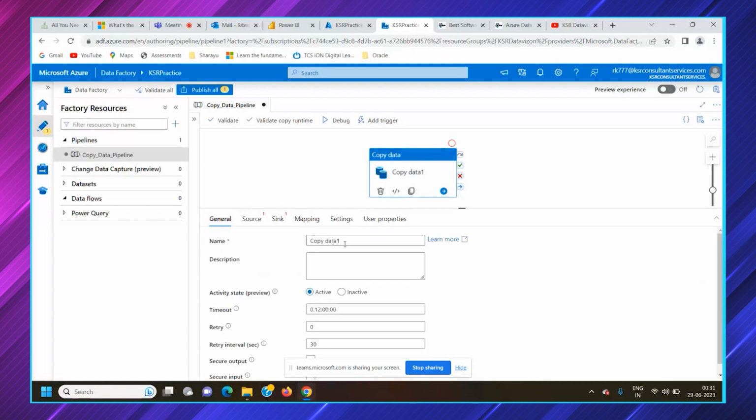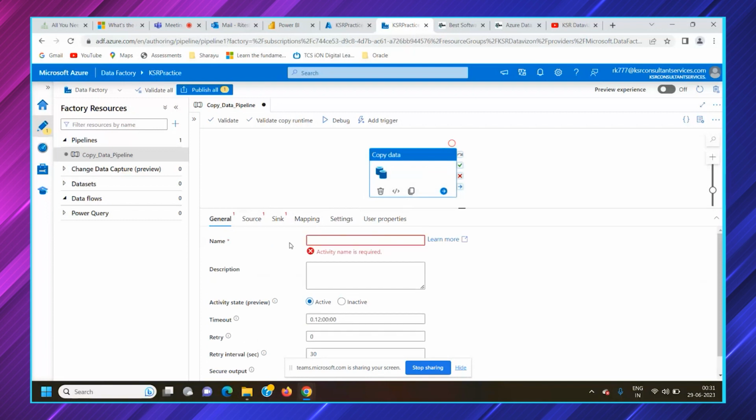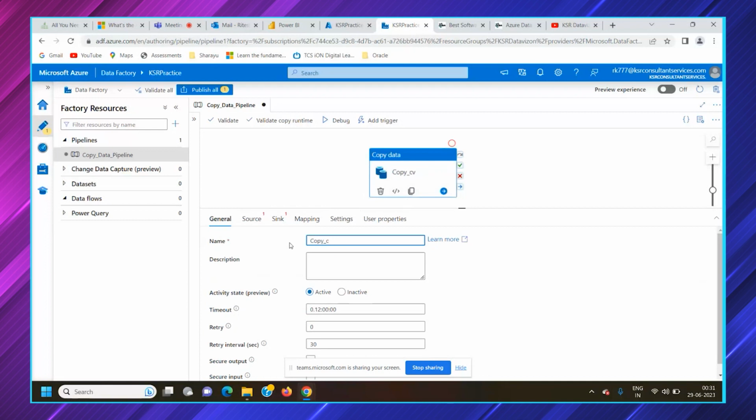In general, you can change the activity name here. What we are doing is copy underscore CSV underscore blob. The blob is nothing but a storage account. You can write a description of what exactly this activity or this pipeline is for. A pipeline might have a single activity or multiple activities combined together. Not every time would a pipeline have more than one activity. For one activity also, you can call it a pipeline.